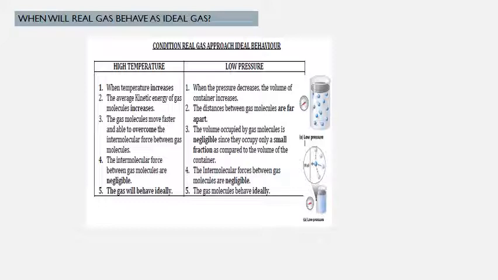Alright, and then what happens pada low pressure? So bila pada low pressure, untuk high temperature kita dah relate kenapa the IMF itu negligible, and pada low pressure, bila real gas berada pada condition low pressure, the volume of the container is decreased. Okay, so low pressure kita tahu volume of container akan decrease. So the distance between gas molecules, oh sorry. Bukan volume container decrease, increases.